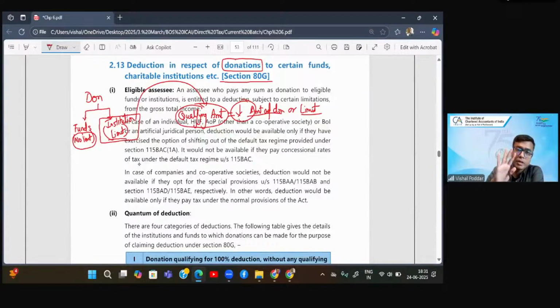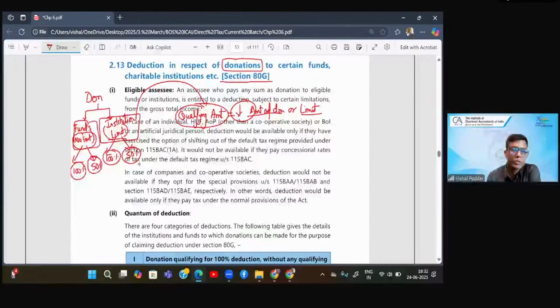Now, I said there are four categories of donations. Within each of these categories, there are further two subdivisions. That is about how much deduction I will allow you of the qualifying amount. So the further two subcategories are: I will allow either 100% of the qualifying amount as deduction or 50%.